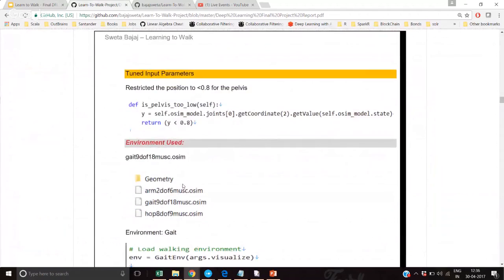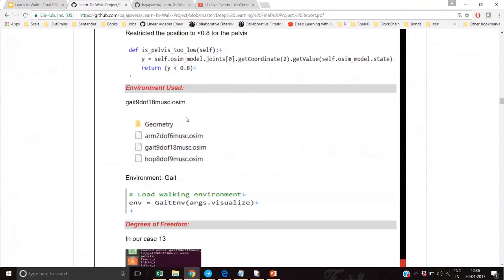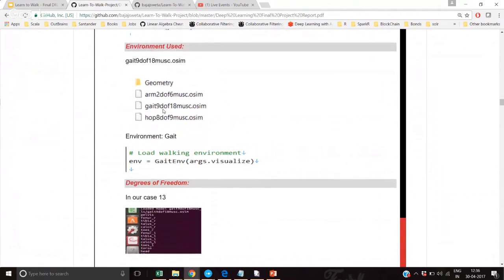In the meanwhile, after seeing the network changes, I also looked at the pelvis restriction. The pelvis restriction was actually 0.7, but then I wanted to try values from 0.5 to 0.8 and see what changes were measured. I couldn't see a lot of change at 0.8 because 0.7 and 0.8 don't have much of a difference. But yes, this is the model that I've been using, the gait